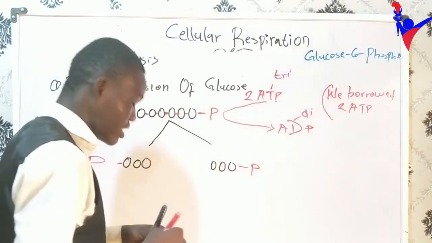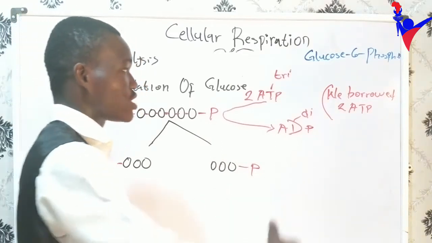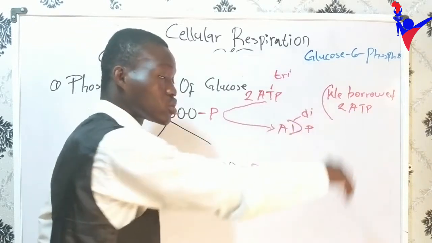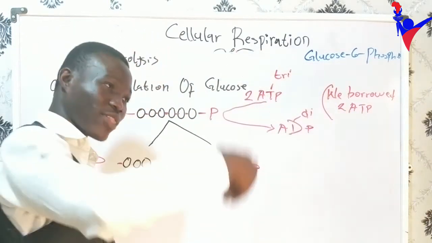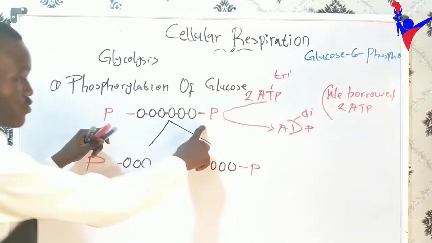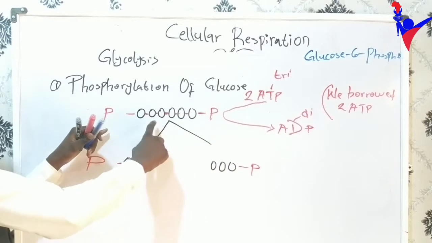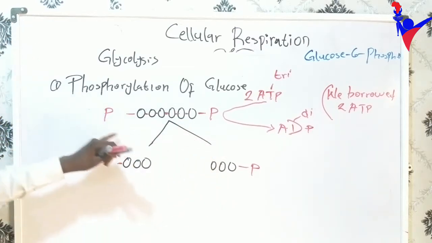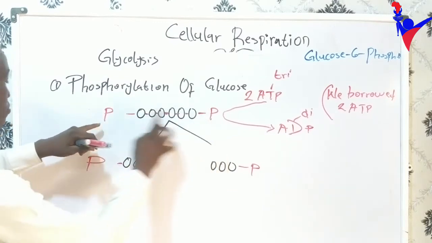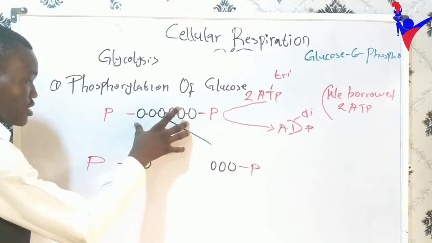What happened next was that an isomerization reaction took place, which isomerized glucose to fructose, and now added another phosphate group. That's how we are having 2 phosphate groups here. I will spare you the name for now, but if you want to know, it is called fructose 1,6-bisphosphate, because we are having 2 phosphate groups attached to it. So that's what happened here.